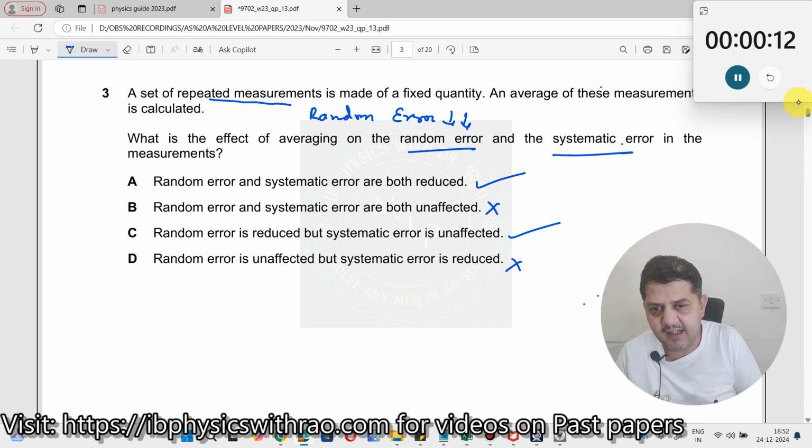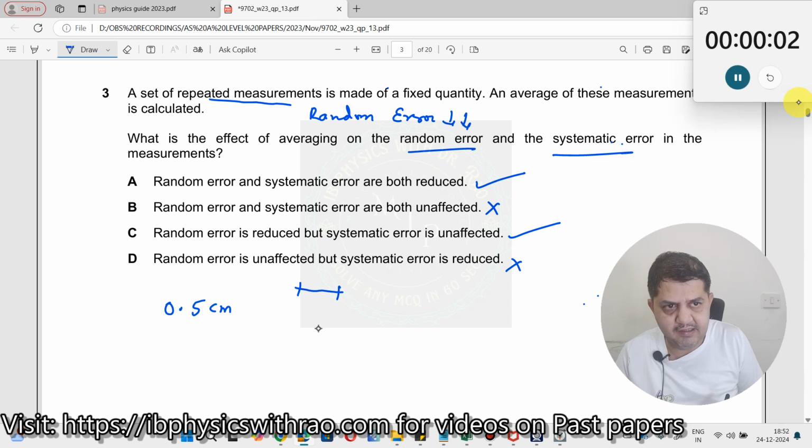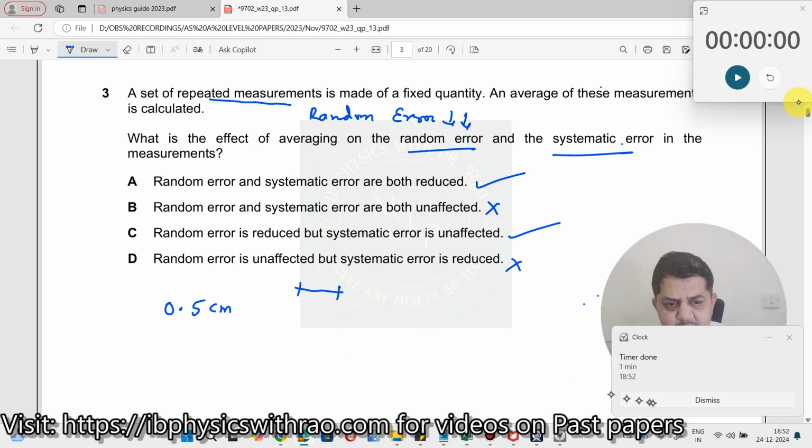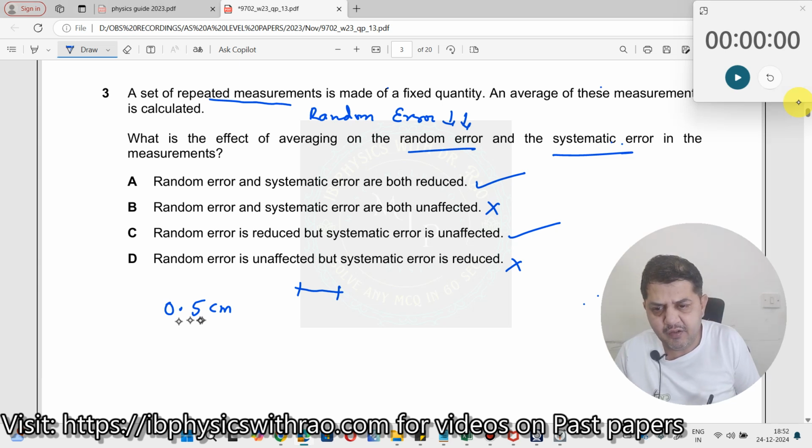Let us understand what is systematic error and what is random error. Let me assume you are supposed to get an answer of 0.5 centimeter, for example, for the length of a line. But unfortunately, when you start doing the experiment, you make some mistake and you find you are not getting 0.5, but you are getting 0.8 centimeter. So, what is the error here? The error here is 0.3 centimeter.